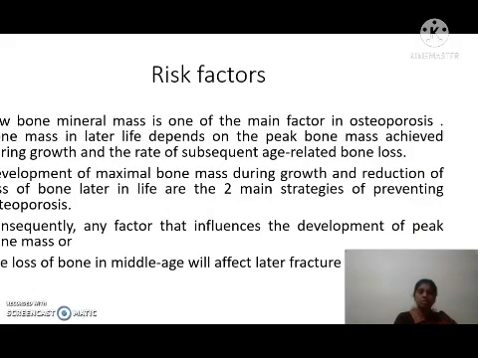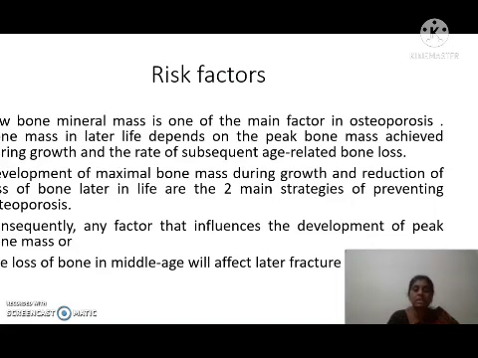Now, the risk factors of osteoporosis. Low bone mineral mass is one of the main factors. Yes, the main factor of osteoporosis is low bone mineral density. This low bone mass in later life depends upon two factors. The first one is the peak bone mass, which is achieved during the growth period, and the second one is the rate of bone loss in the later part of life. So bone mass in later life depends upon peak bone mass achieved during the growth period and the rate of age-related bone loss.